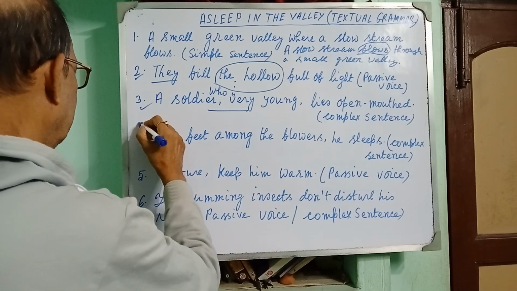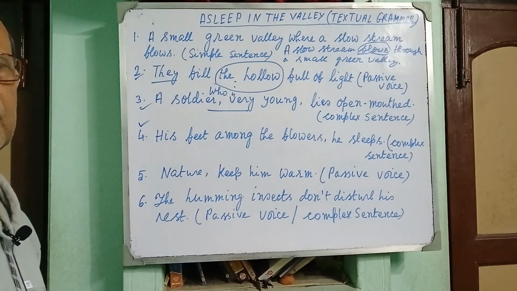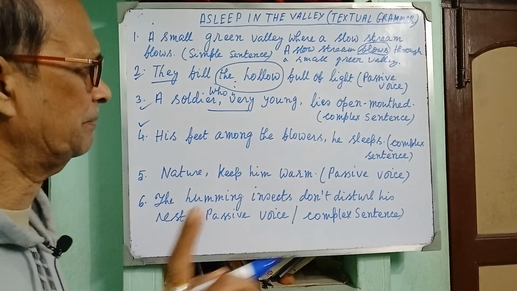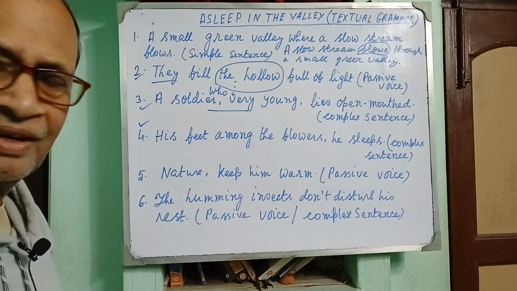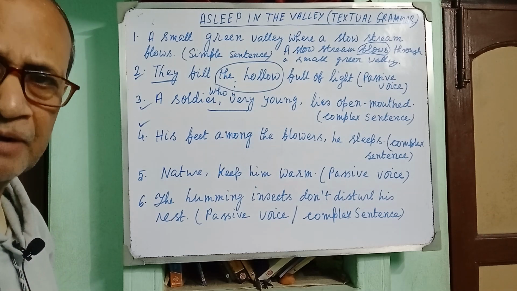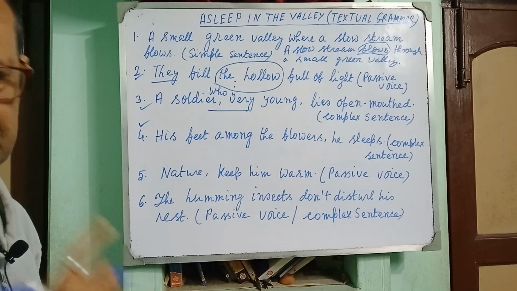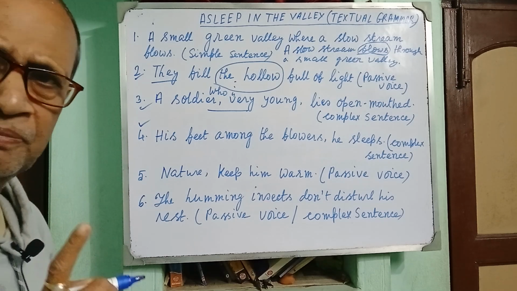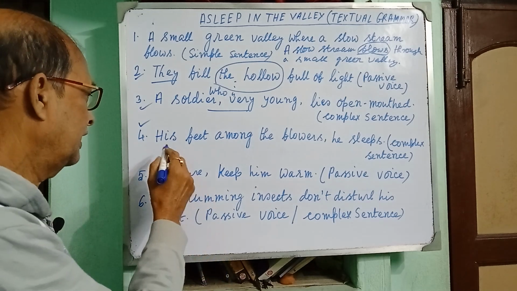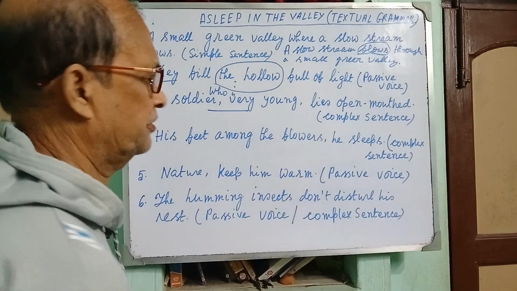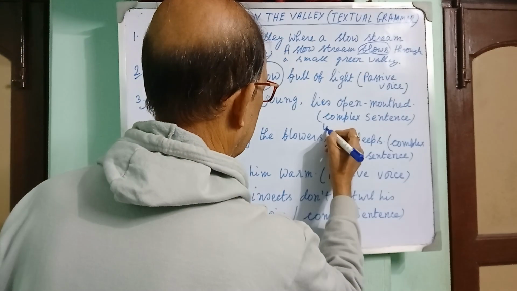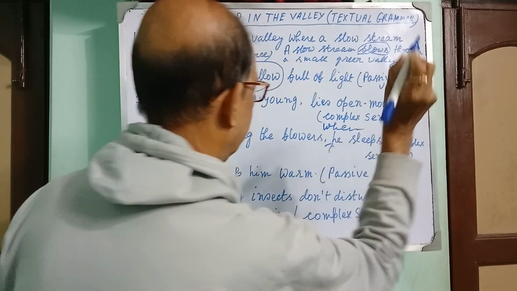Now come to the fourth grammatical item. His feet among the flowers, he sleeps. Turn into a complex sentence. It is a case of adverb clause of time. Just follow me. His feet among the flowers, he sleeps. That means when he sleeps, just here use when.